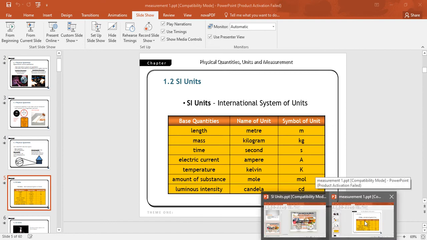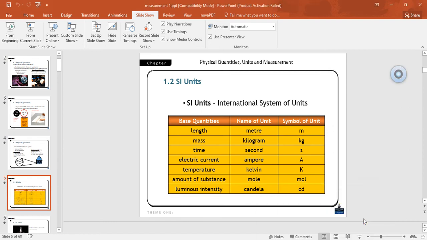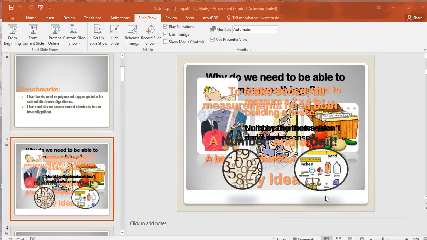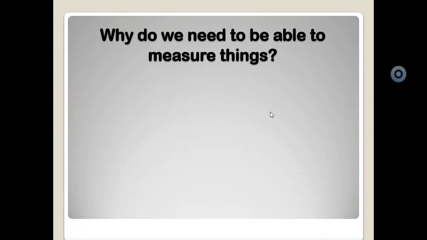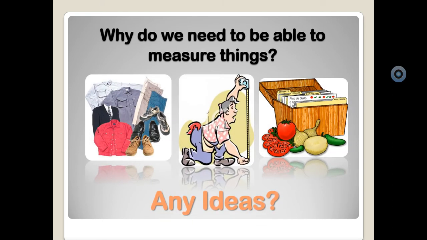So when we discuss the measurement, these two quantities should always be kept in mind. But these quantities would not be enough to explain any term, and therefore I insist you just go through this. Why do we need to be able to measure things?